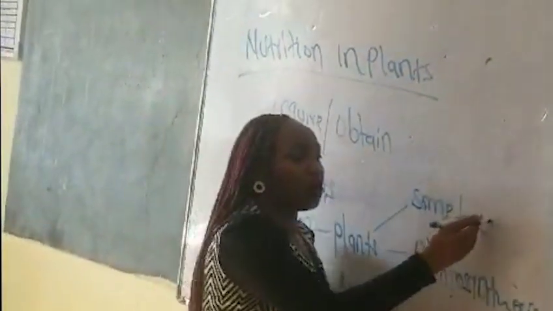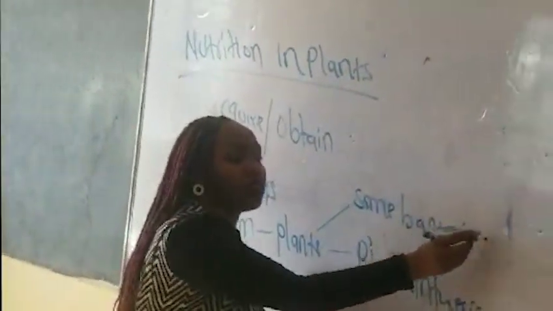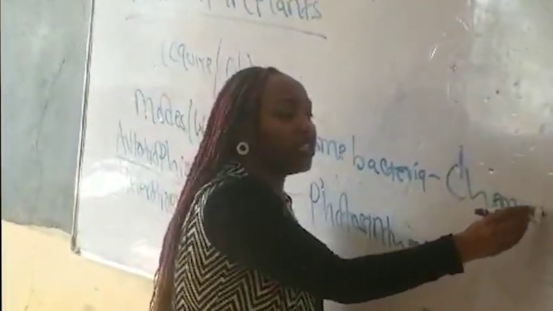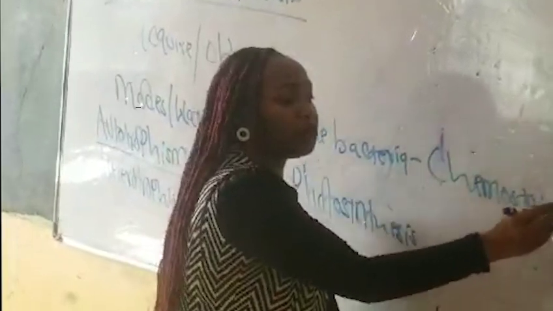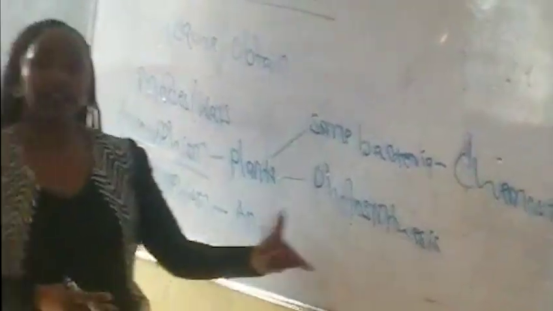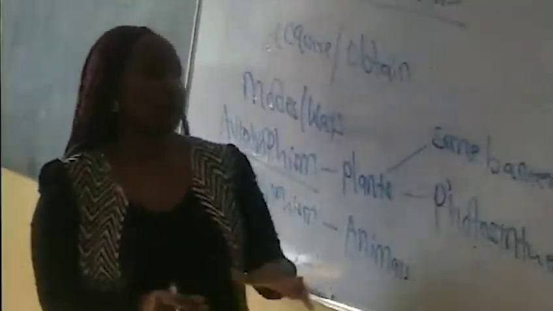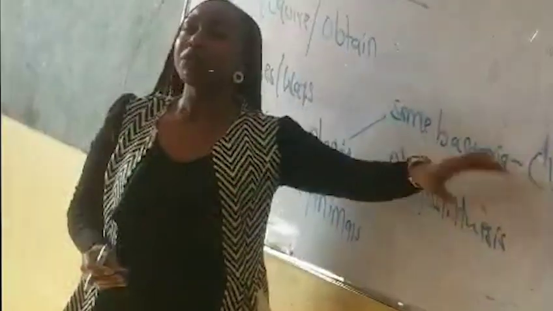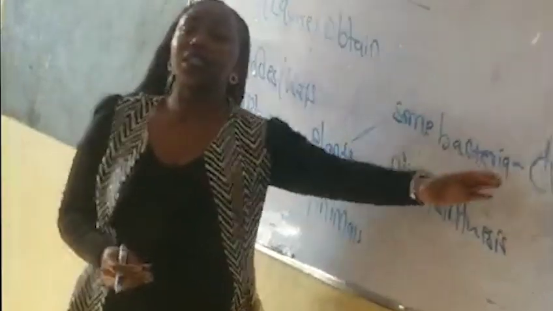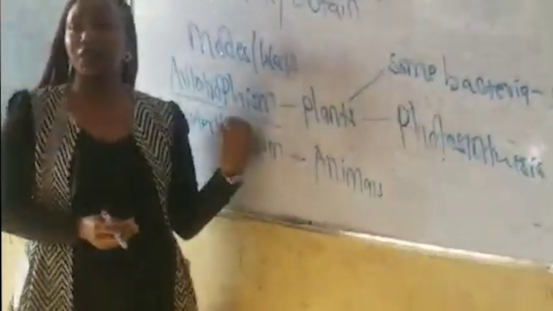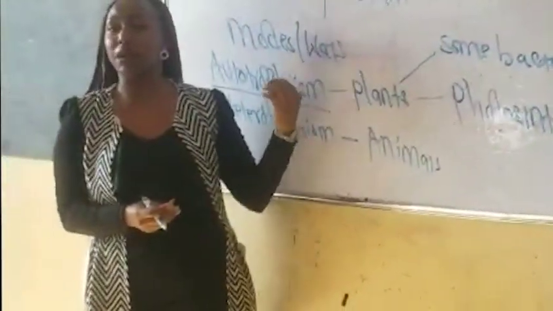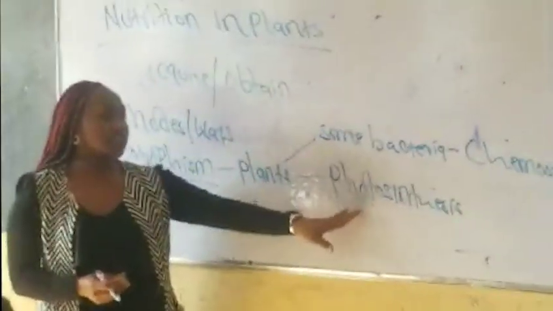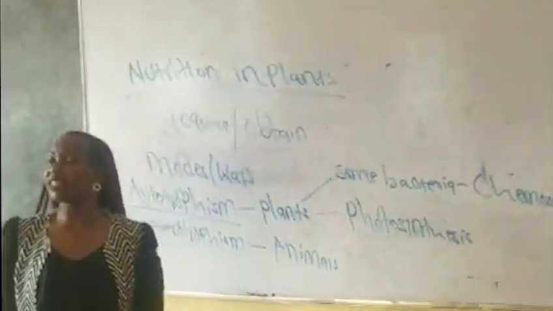Some bacteria now will be making their own food using which process? Chemosynthesis. So now our next discussion is about the difference between chemosynthesis and photosynthesis. We want to know what is the difference between photosynthesis and chemosynthesis. But remember, these two processes are still under autotrophy. Remember, the living organisms are making up their own food. So what is the difference between photosynthesis and chemosynthesis?